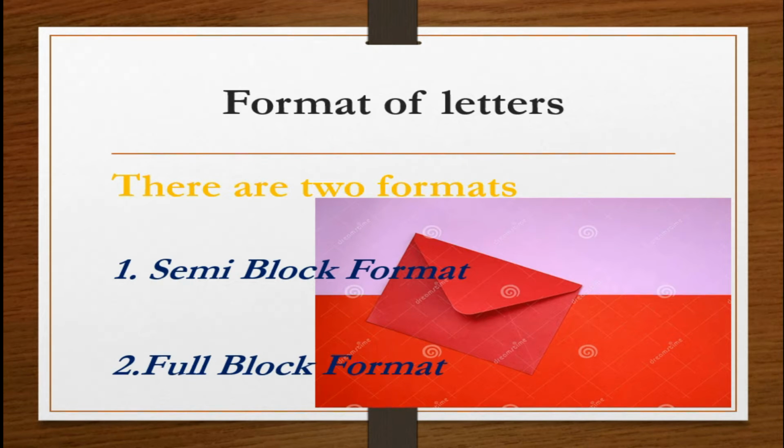For that, we have to use a format. There are 2 formats we can use to write a letter. Number 1 is semi-block format and number 2 is full block format. Now we are going to find out what these formats are.